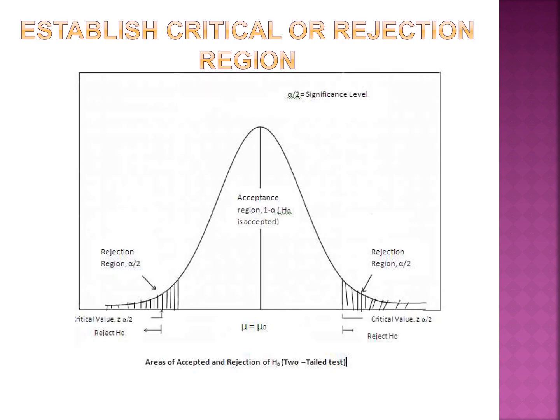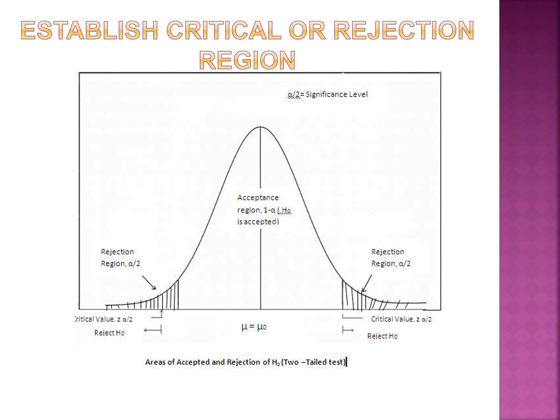After this, the next step is you have to establish the critical or rejection region. Again, this is only the basics of hypothesis testing. There are two kinds of tests: one tail test and two tail test. One tail test can be a left side test or a right side test. It can incline towards the left side or the right side. And two tail test is both, as you can see on the diagram. This is an example of a two tail test.